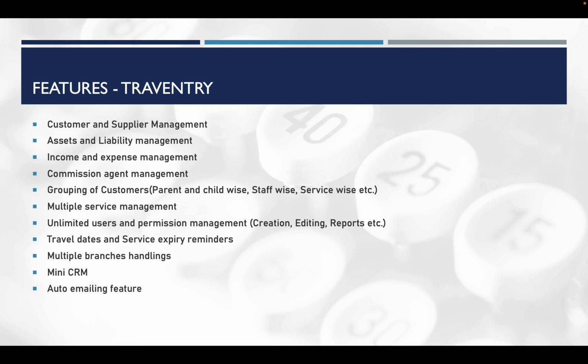Then additionally, for some people who act as intermediaries, we just call them commission agents. You can manage the commission you need to provide to them as well. This type of people, you can manage as agents.